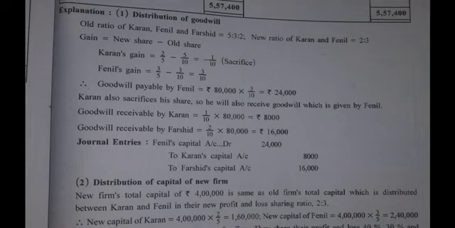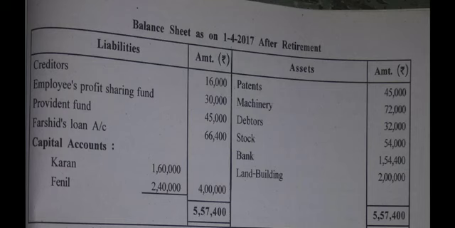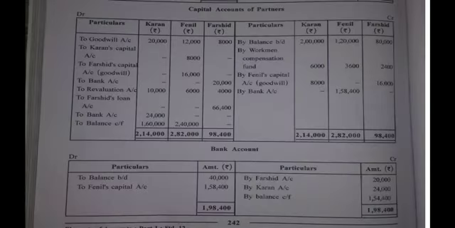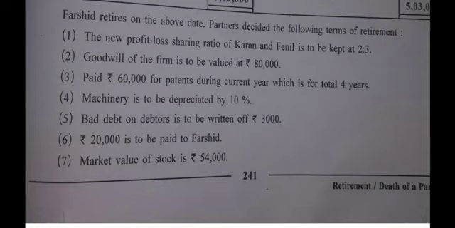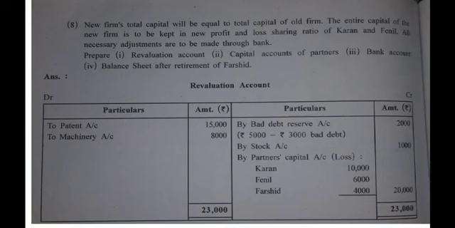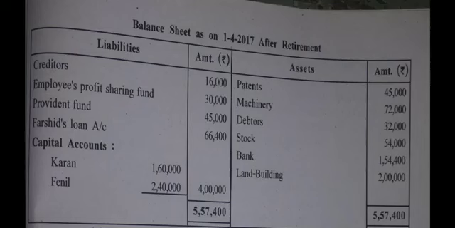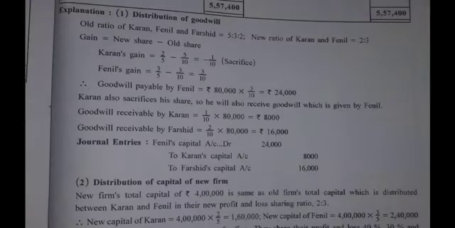Alright? Fine then. We'll start with the adjustments now, as we have obtained the gaining ratio already. The very next adjustment is about goodwill. This is the new value of goodwill. How do we deal with goodwill? The share of the retiring partner is to be given by the continuing partners in their gaining ratio. So first of all, let us find out the share of the retiring partner.